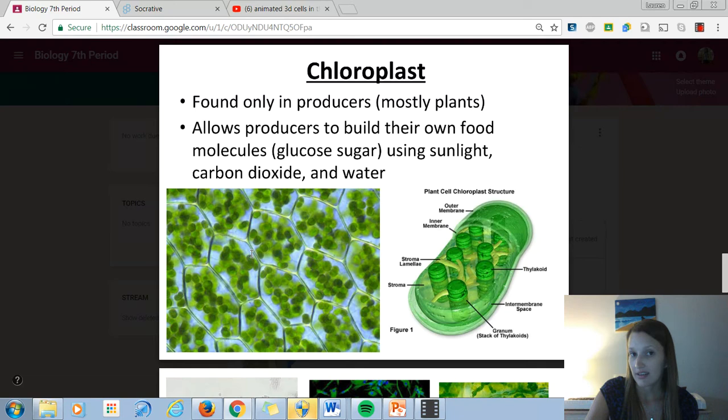So I know it's a plant because that's a cell wall making it look that way. And then the other hint that it's a plant is that it's very green with all of these green chloroplasts in there. Plant cells have them, animal cells don't.